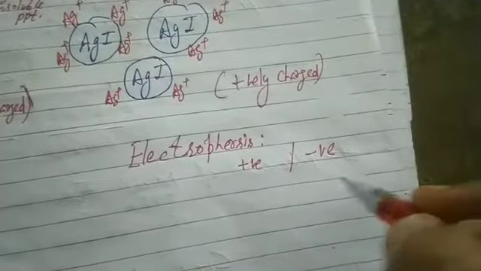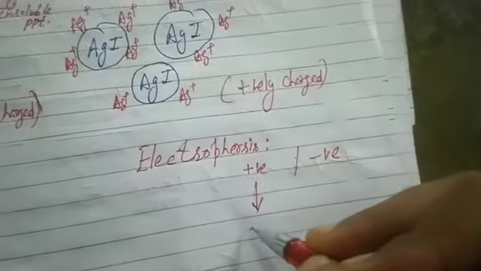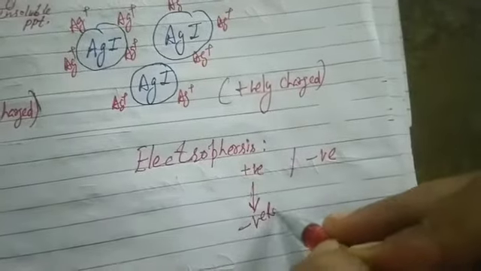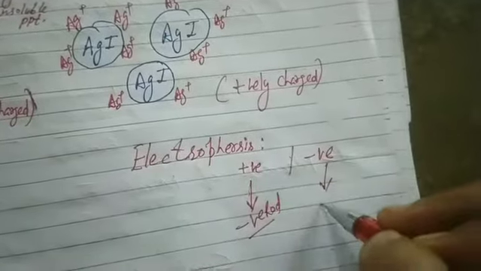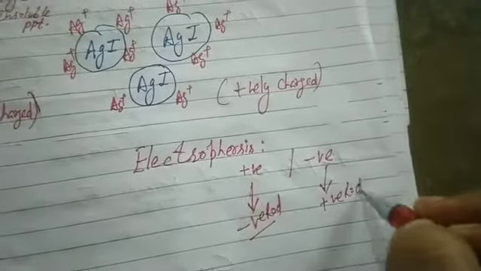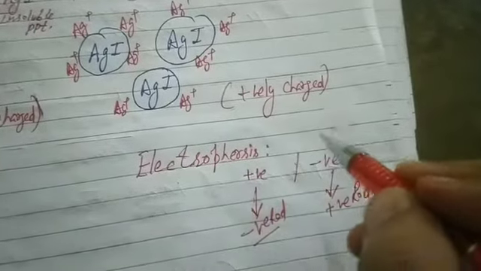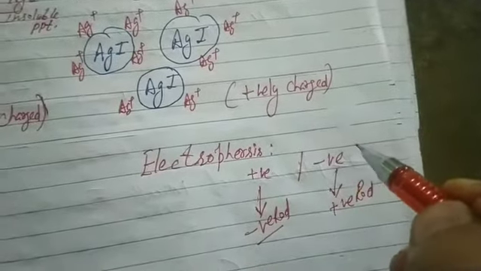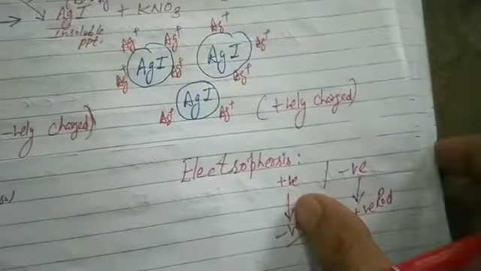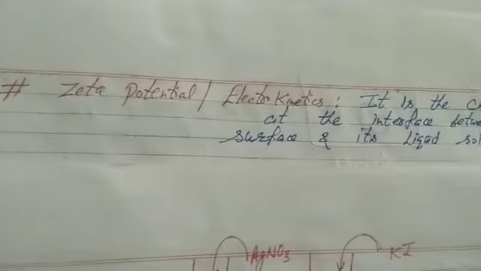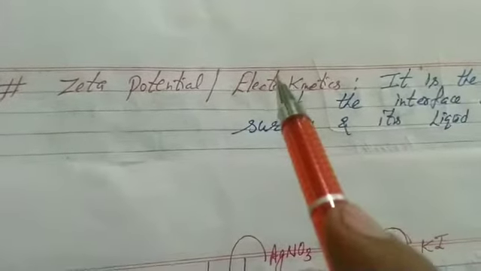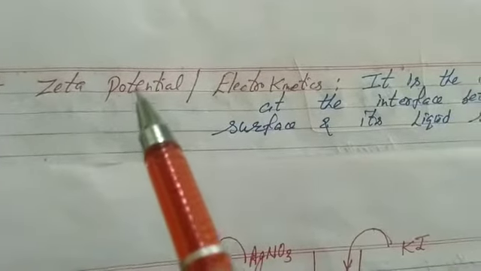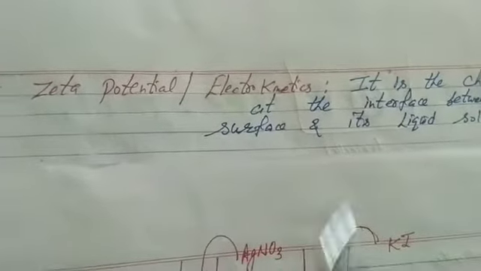When we apply electrodes, if it is a positively charged colloidal solution, all the particles accumulate near the negative rod, and vice versa, if it is a negatively charged colloidal solution, all of them accumulate near the positive rod of the electrode. It is called electrophoresis, movement of colloidal particles under the influence of an electric field. Now students, that was a question in your NEET exam last time: what is electrokinetic potential, also called zeta potential? There was one question related to this topic.